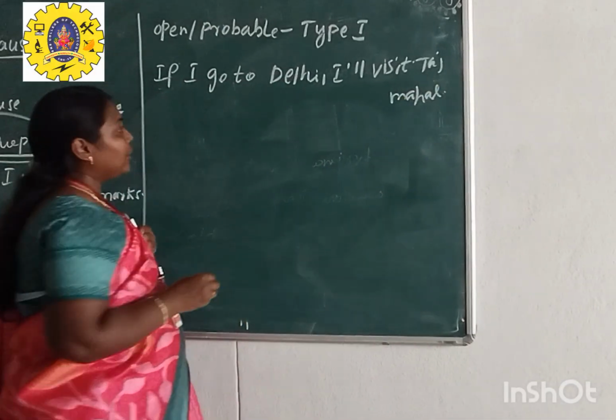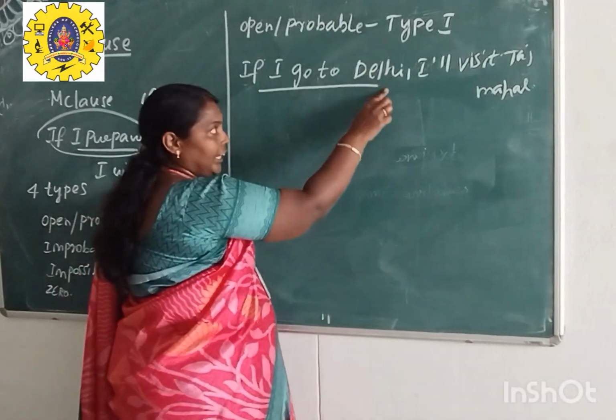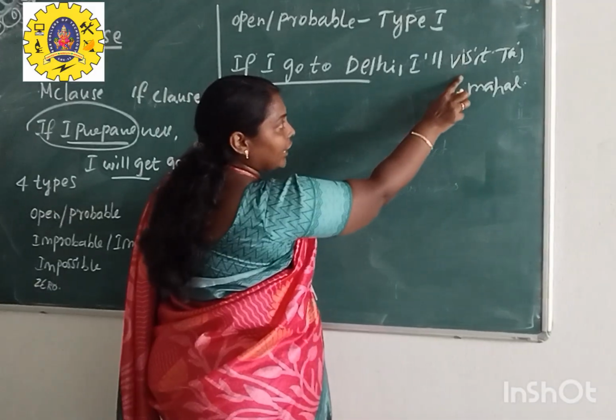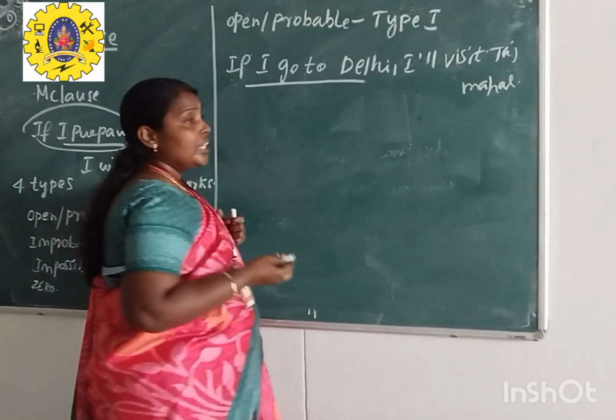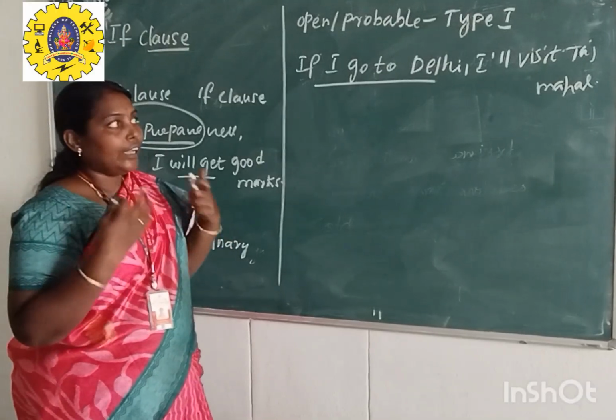So here you can take the meaning in such a way: if I get a chance to go to Delhi, then there is a possibility of the main clause happening, visiting Taj Mahal. Suppose we don't get a chance to go to Delhi, I will not visit Taj Mahal.